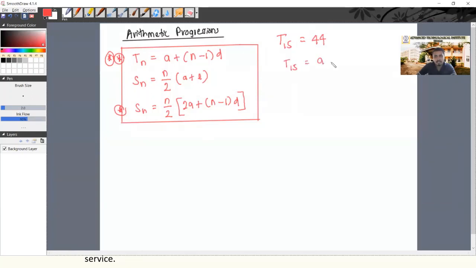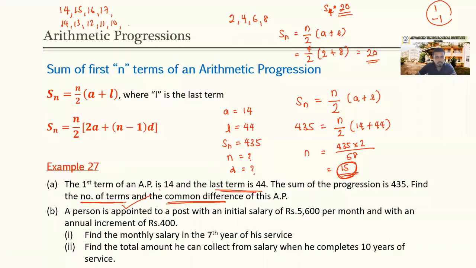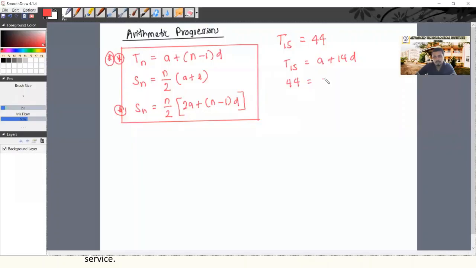That is a plus 14d. It means 44 should be equal to a plus 14d. The value of a we also know. The first term value is given, that is 14. So 44 equals 14 plus 14d. So 14d equals what then? 44 minus 14. Divide both sides by 14. Then d should be equal to what?